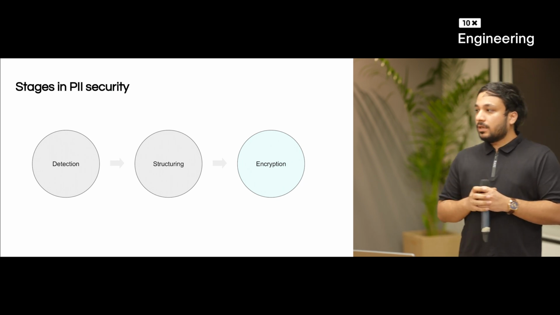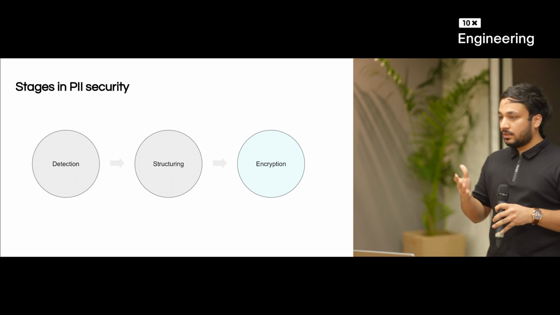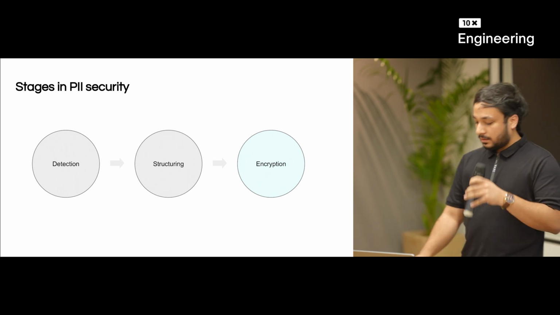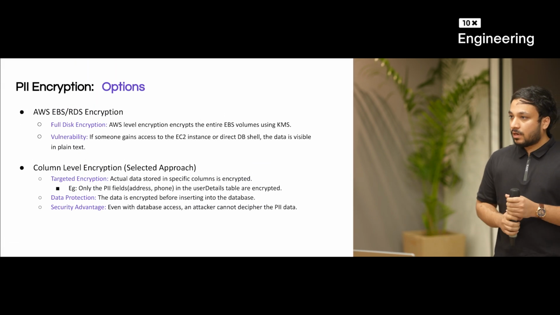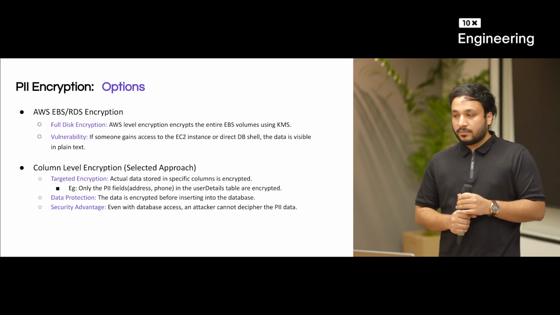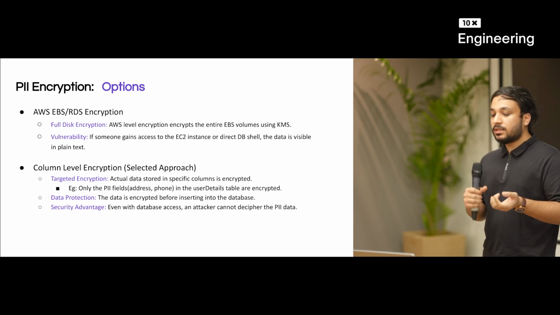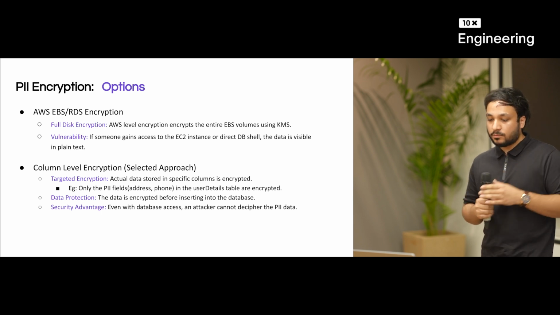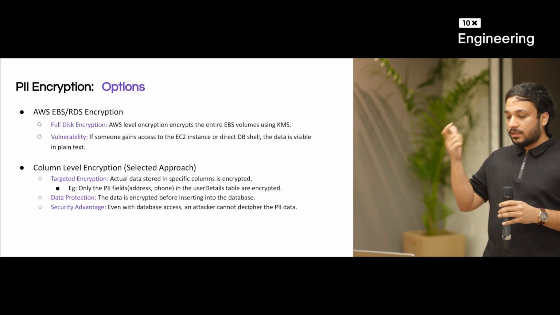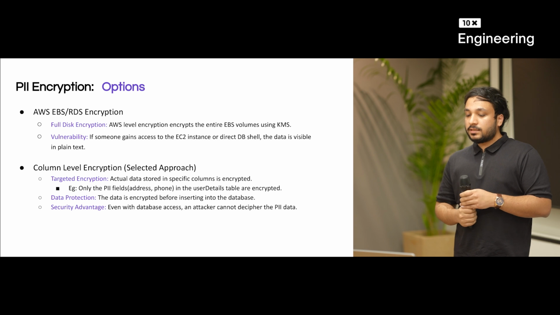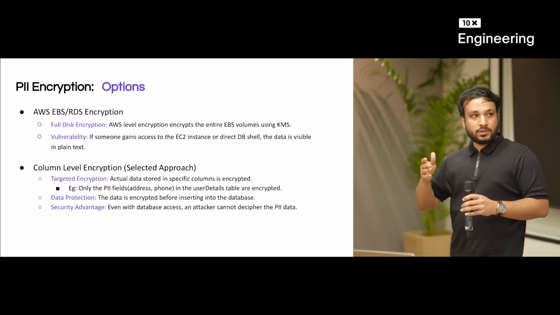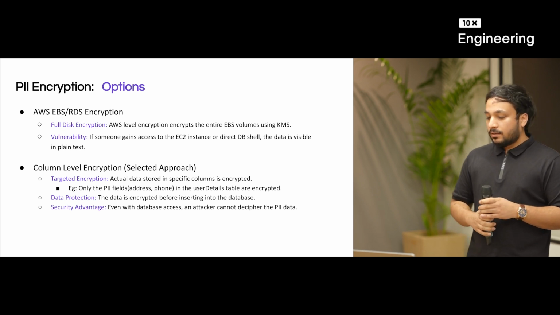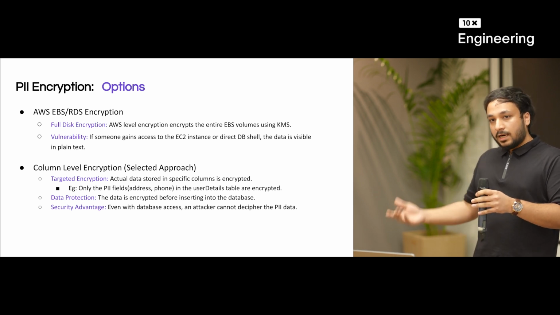Now the next step is to actually encrypt that data, which is the most important part of this talk. Let's discuss the options for how to encrypt it. First, you've all worked on cloud, so there is a very simple operation that AWS, Azure and Google also provide: simple storage-level encryption. It encrypts the storage at hardware level using KMS, or Key Vault in Azure, and keeps the data in encrypted form at the hardware level.